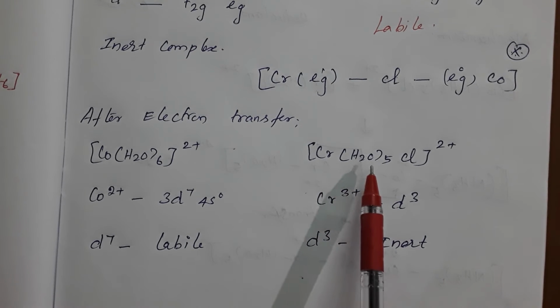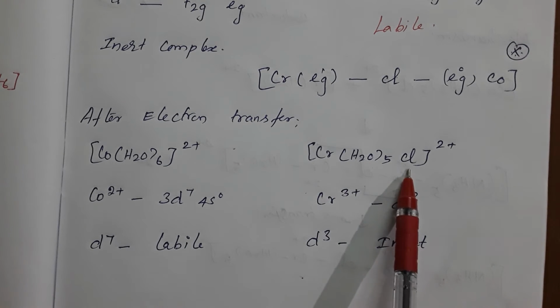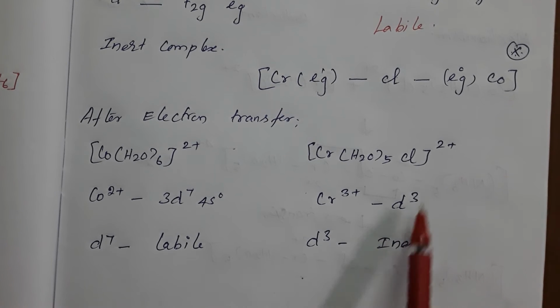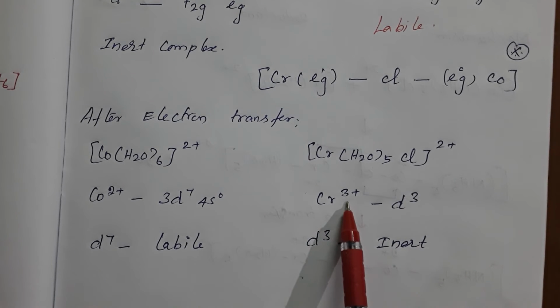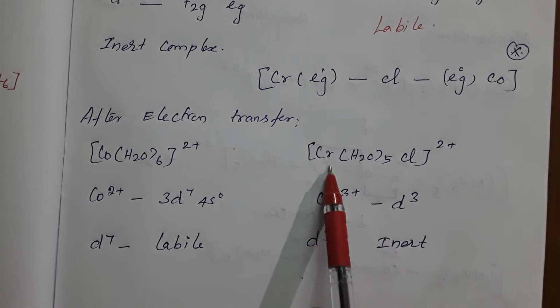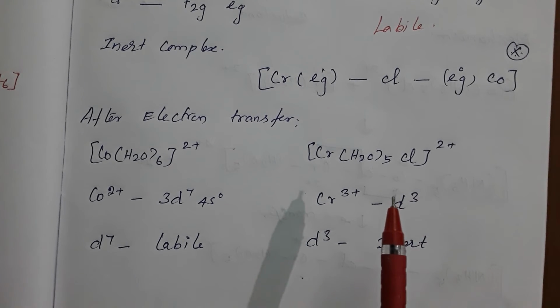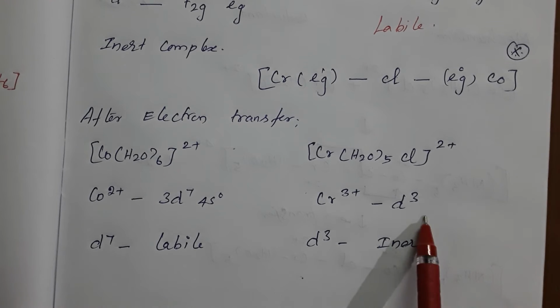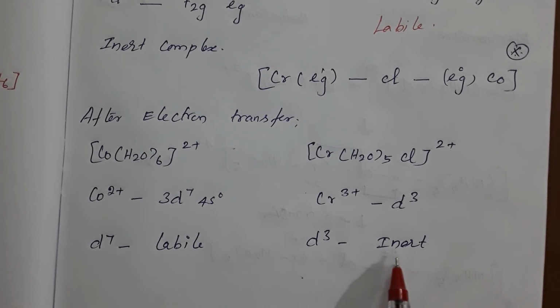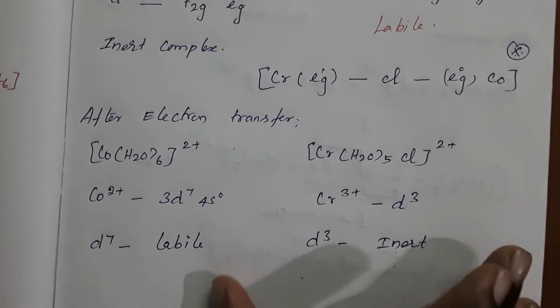For the chromium with water molecules and chloride ion, the oxidation state is 3 plus because chlorine is minus 1: x plus 0 minus 1 equals plus 2, so chromium has a plus 3 oxidation state. Now it is a D3 configuration. D3 means it is an inert complex. So previously this was labile, now it is inert. Before the reaction the cobalt complex is inert, now it is a labile complex. So that is completely written here.